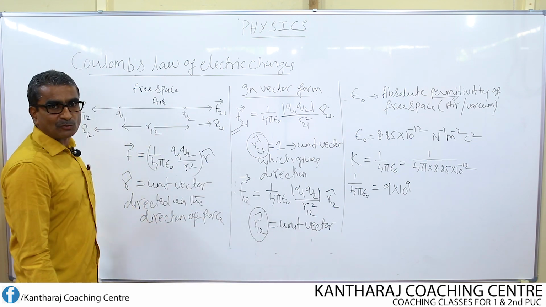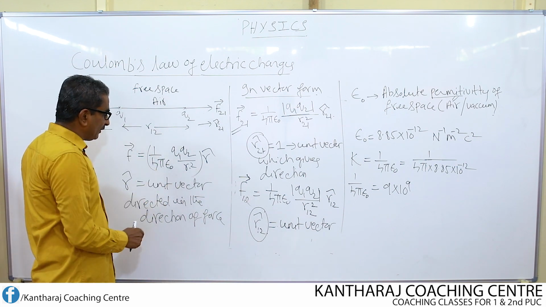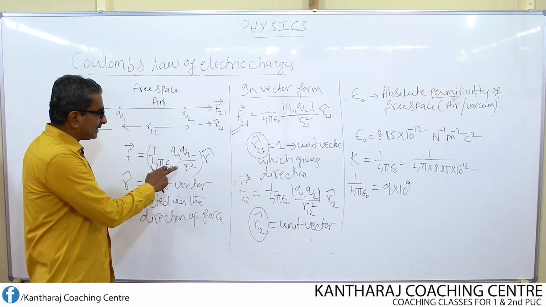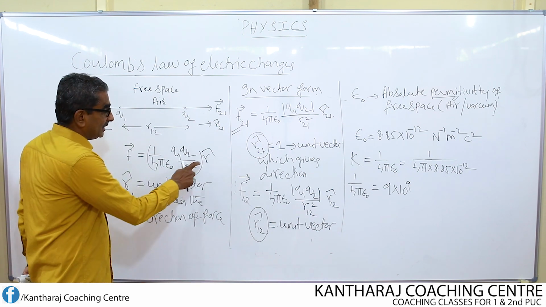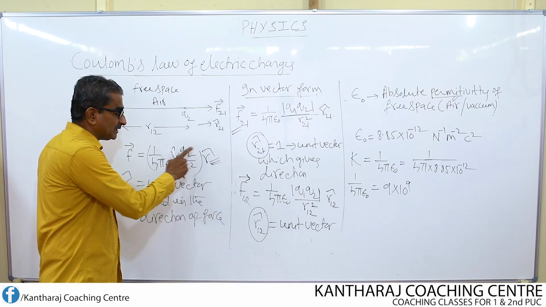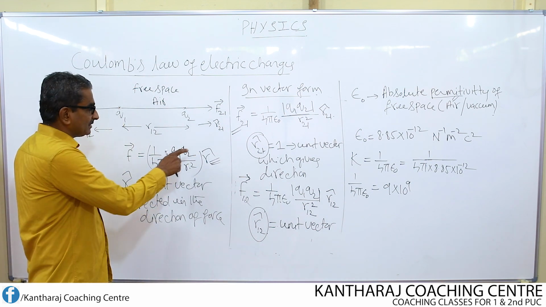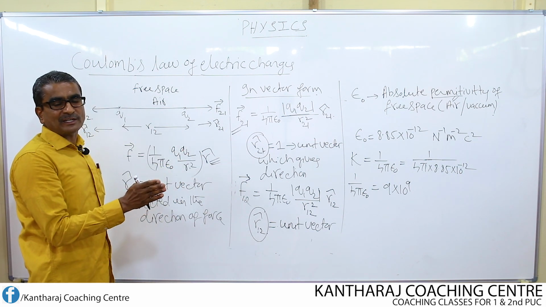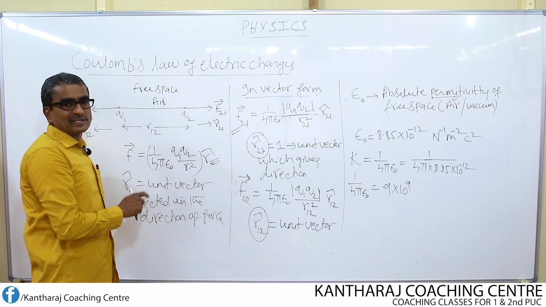Since it's a 2-mark question, you have to write the equation and explain the terms also. Q1 and Q2 are the charges separated by the distance R, one sentence. And be careful about this. This you must specify, because this gives the direction. So R cap is the unit vector which represents the direction of the force.